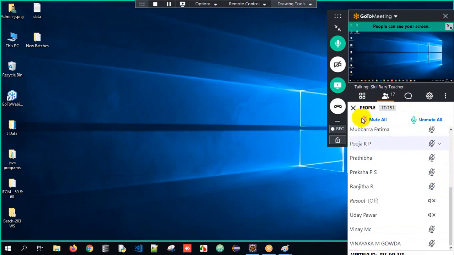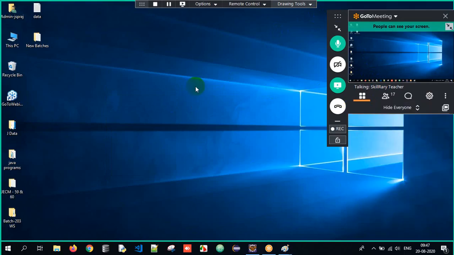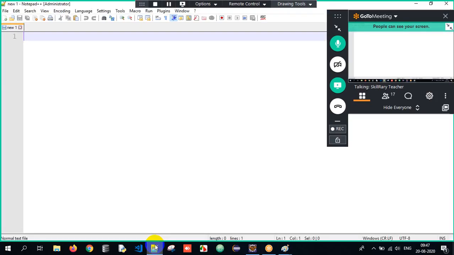Now here, sir, where can we develop a Java program? Sir, you can develop wherever you want, but I will do it on Notepad++ today. From tomorrow or the day after, we'll jump into Eclipse. So I open Notepad++. This is the editor which I will be using. Clear? Now here, I have to create a class.